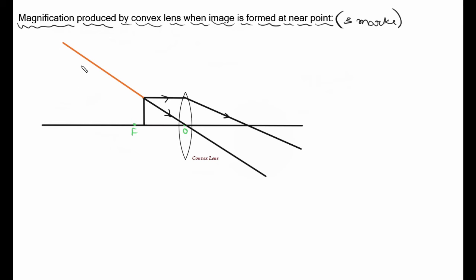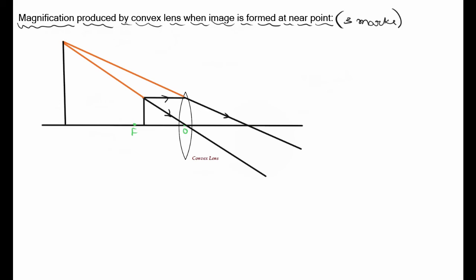Fine. This is actually not the real refracted ray. It is the extended refracted ray. And this ray also I'll extend back. Okay. As you can see, these extended rays are joining at a particular point on the same side of the object, the same side where the object is placed, that is where the extended refracted rays meet. So here you will get the image, and this image is magnified.